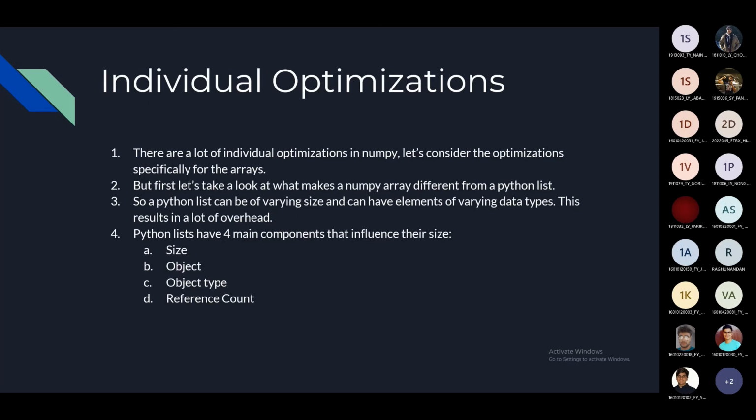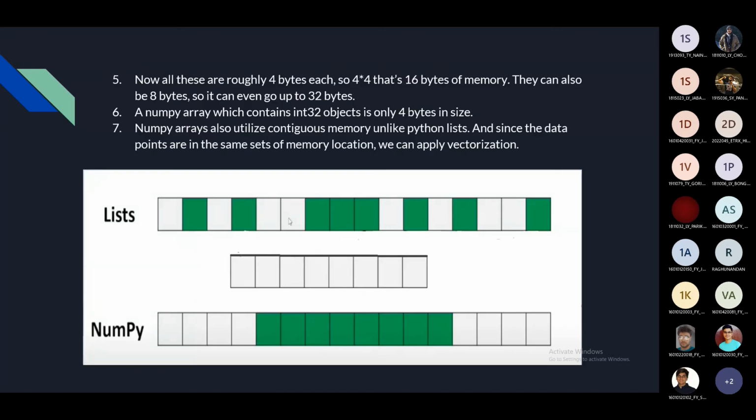So now let's assume that we have a list of integers. In Python, each of these things is worth 4 bytes: object type, size, and reference count. So 4 into 4, that's 16 bytes of memory. Now this can also go up to 32 bytes if we use int float objects. Compare this to a NumPy array, which only contains int 32 objects, this is only 4 bytes in size because it doesn't have all those extra overheads. So NumPy arrays are fixed in size and they only contain elements of one type.